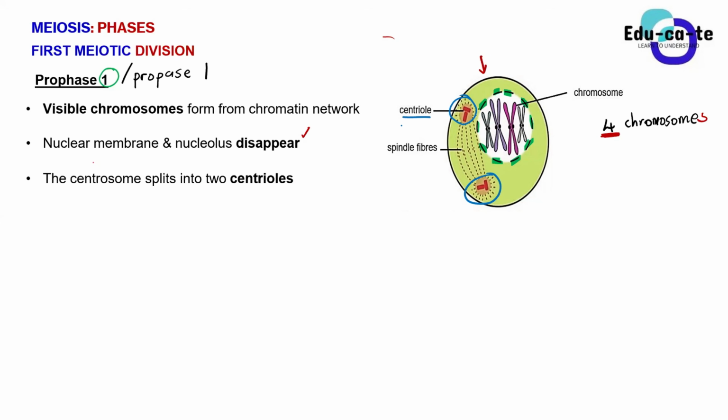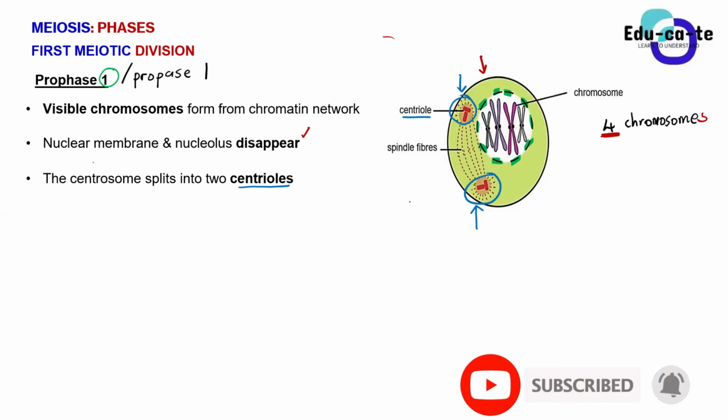But now during prophase 1, they split. That's why we say that the centrosome splits into 2 centrioles, and these centrioles will start moving away from each other, because one is on this side now, another one is on the opposite side, so they are moving away from each other. Okay, but now there's something that we